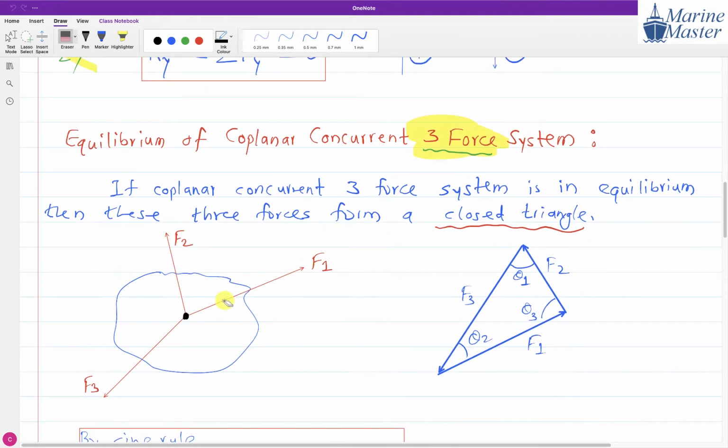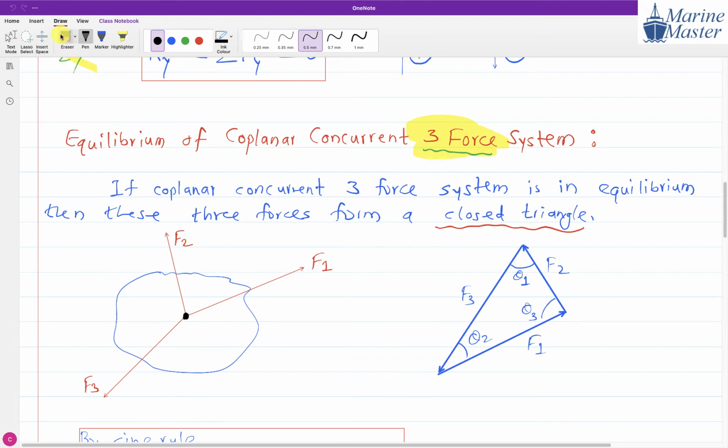Form a closed triangle. Just have a look at this drawing. Here on this object, how many forces are there? F1, F2, F3: three forces. We will assume that these three forces mean this system is in equilibrium. Whenever a coplanar concurrent three-force system is in equilibrium, these three forces will form a closed triangle.